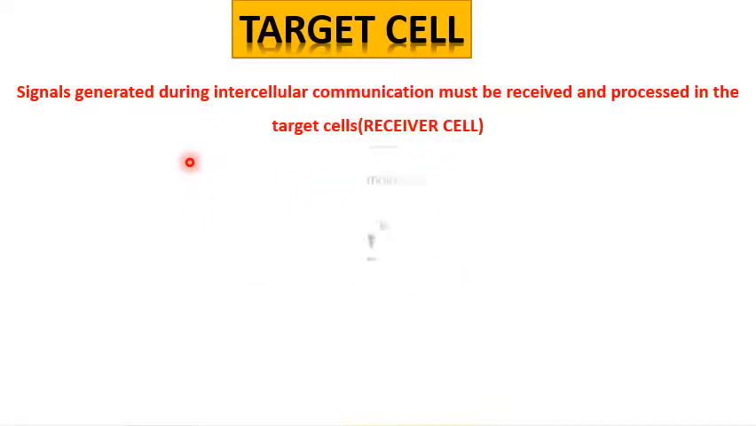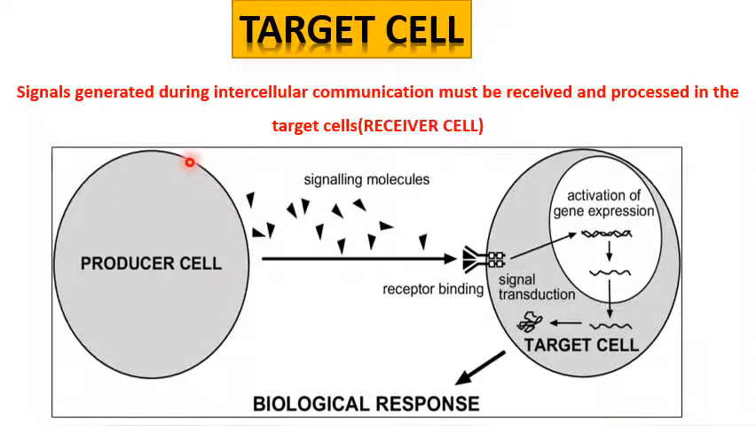Okay, let's see what a target cell is. Certain signals are produced by certain types of cells which are called producer cells, and these signals are received by certain types of cells which are called receiver cells or target cells. The cells producing the signals are called producer cells. Those cells receiving those signals are called target cells.